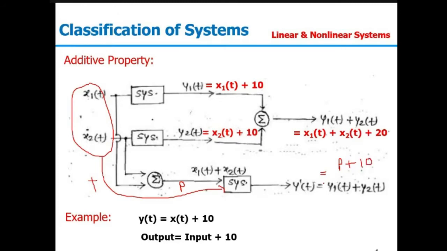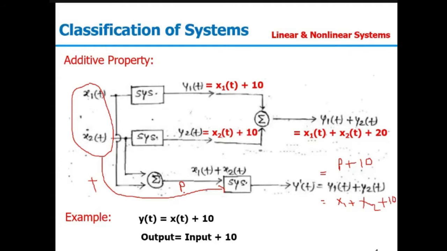And what is p in this case? p is my x1(t) plus x2(t). So this will be x1(t) plus x2(t) plus 10, right? Because the new input p is equal to x1 plus x2, and now this input is passed through your system, and then we are checking the output.